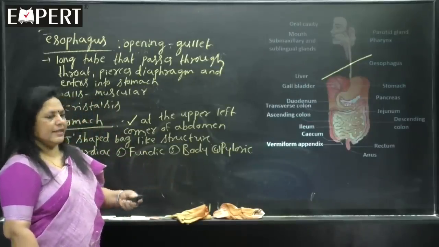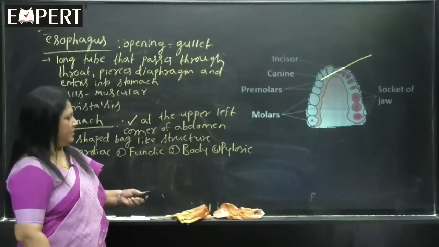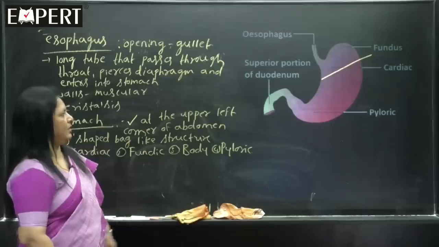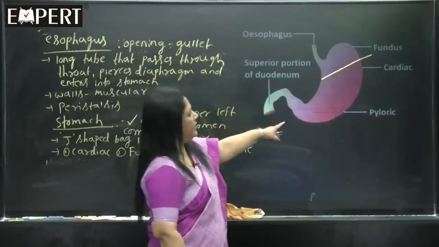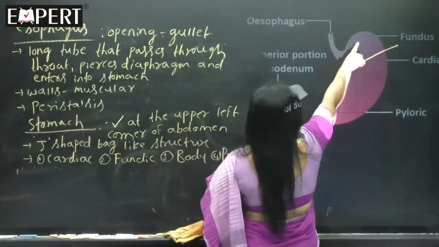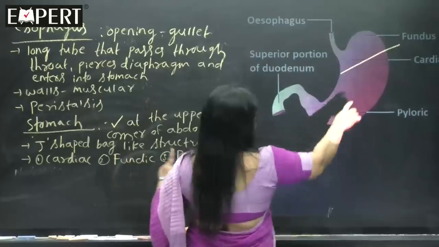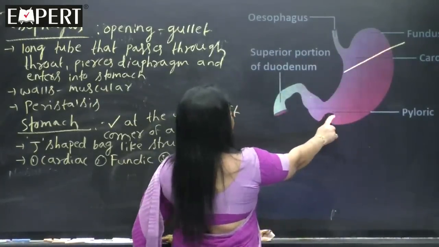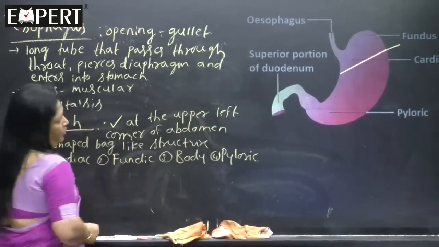See, now we will see, yeah, you can see here esophagus entering into the stomach. See, this is the fundic part. Here I have written cardiac part first, but this is the cardiac part and this is the fundic part, pyloric part. So, there was one MCQ.